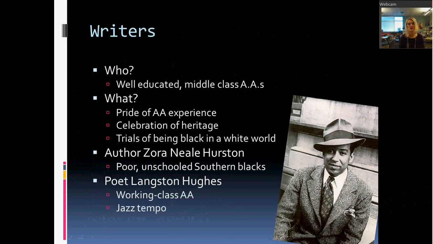We talked a little bit about Langston Hughes. He writes mostly poetry. And he writes about what it's like to be part of the working class, so these people who moved up from the South to work in factories. His writing is very much influenced by jazz. It's got this kind of tempo that's almost syncopated, and you could hear that in the way that "I, too, am America. They will send me to eat at the table when company comes, but they will laugh." But you know, that kind of idea, right? Where it's got almost this musical tempo to it.